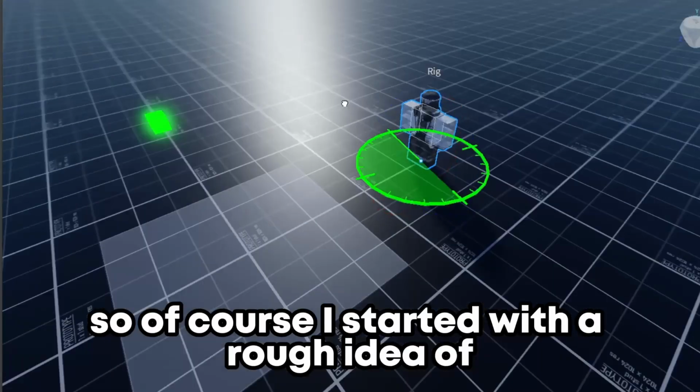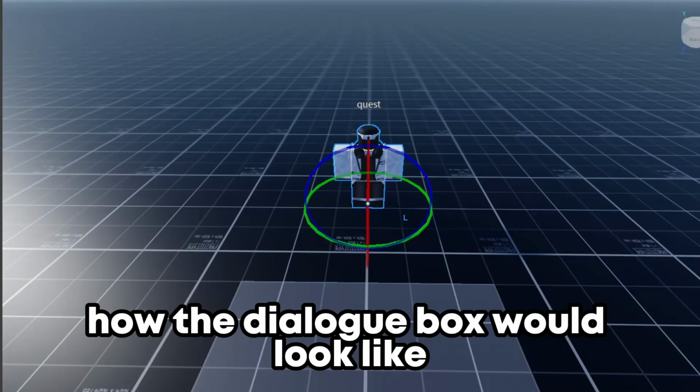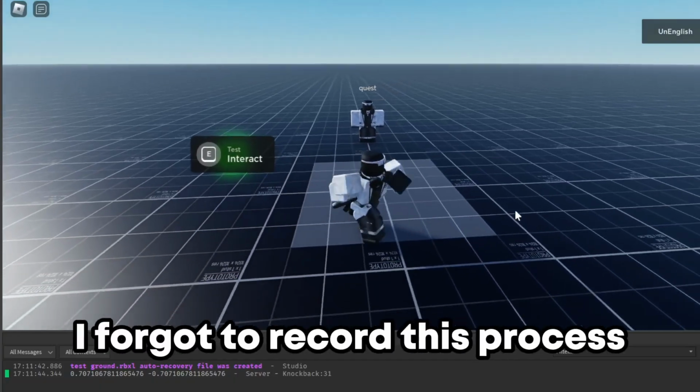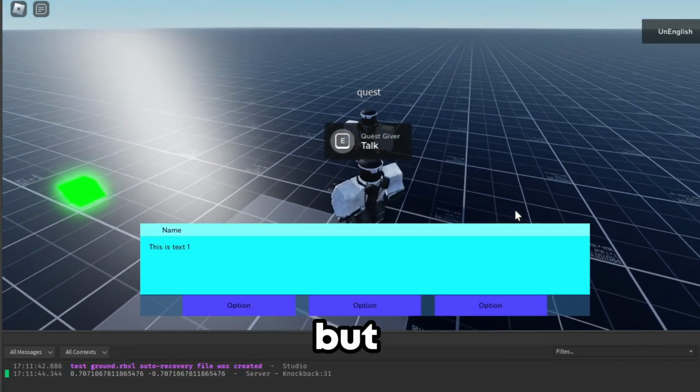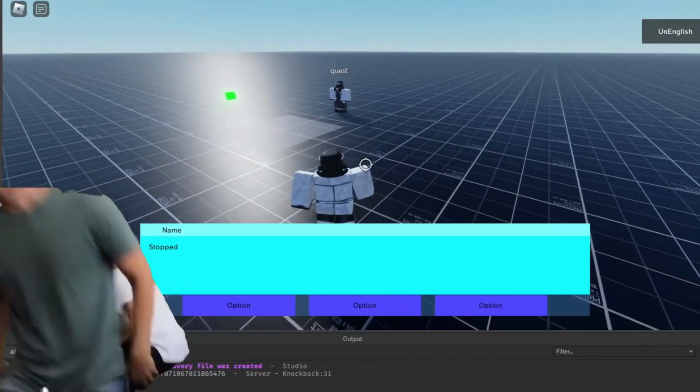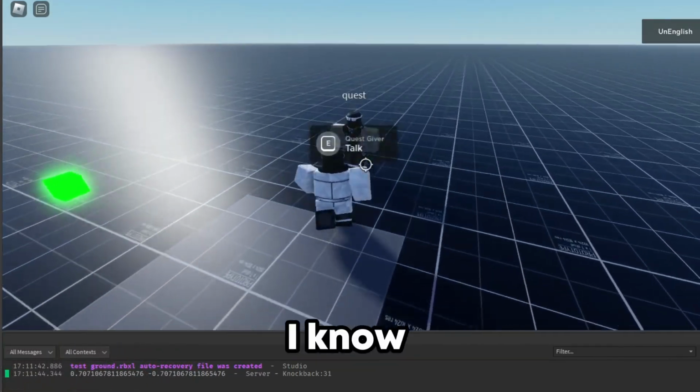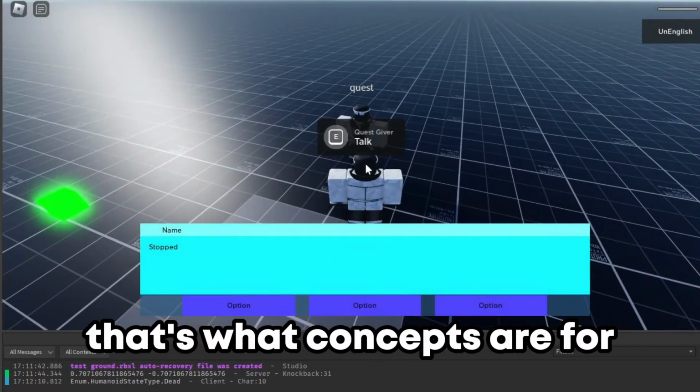So of course, I started with a rough idea of how the dialogue box would look like. I forgot to record this process, but you can see here how it looks like. I know, it's real bad, but that's what concepts are for.